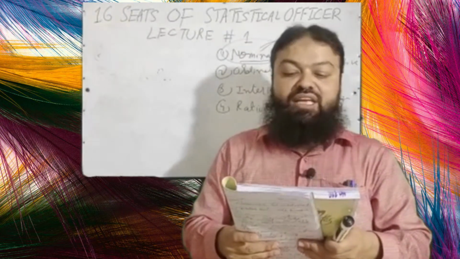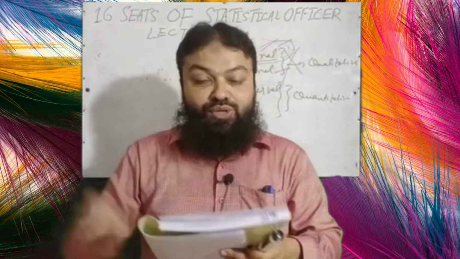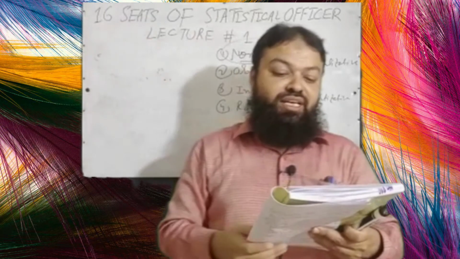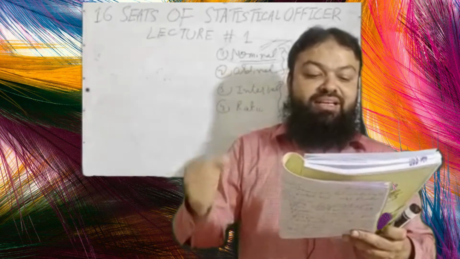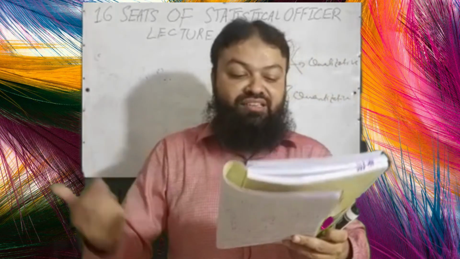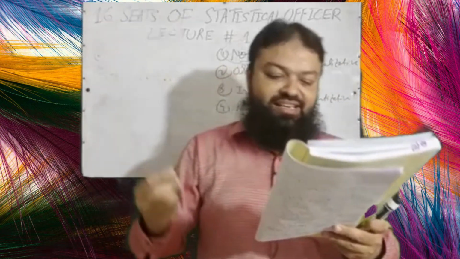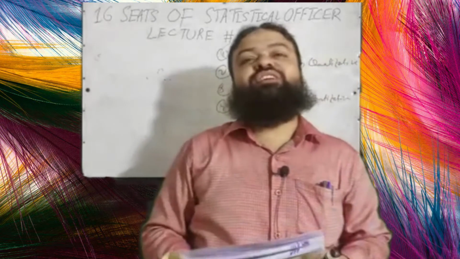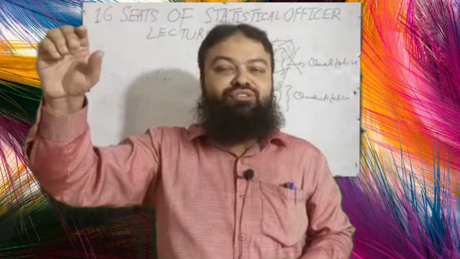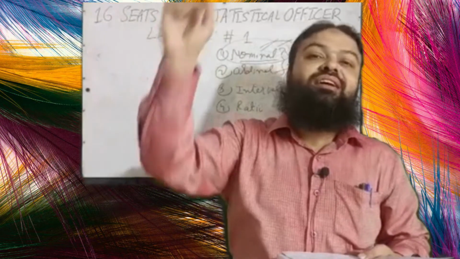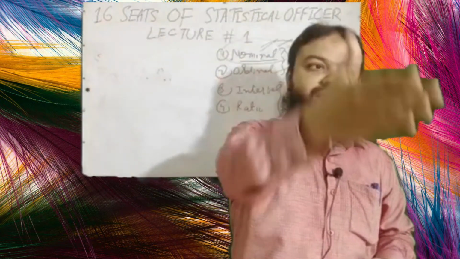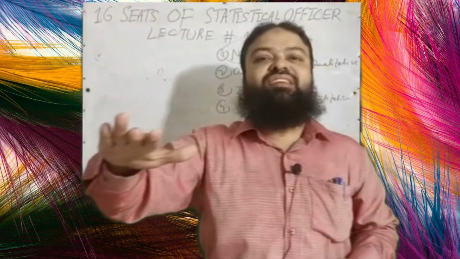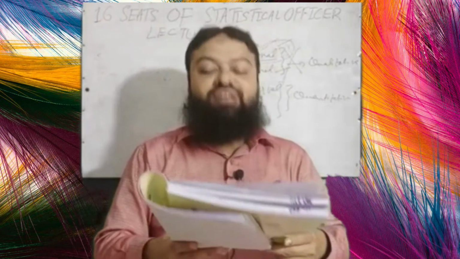43. Identify the scale of the data where true value 0 can be reached. True value 0. It is also the example of ratio scale. Question number 44. The dash means separating items according to similar characteristics and grouping them into various classes. A, tabulation, B, editing, C, separation, D, classification. The arrangement of things according to some similar characteristics into classes is a classification. Poor, rich, and the middle class people, you will make the classes. That is called classification.